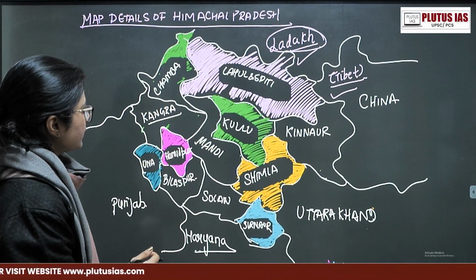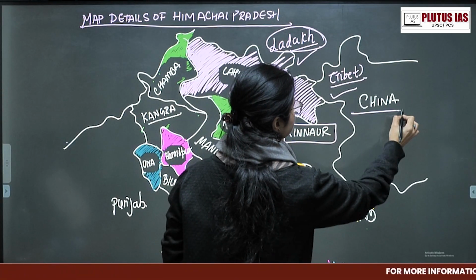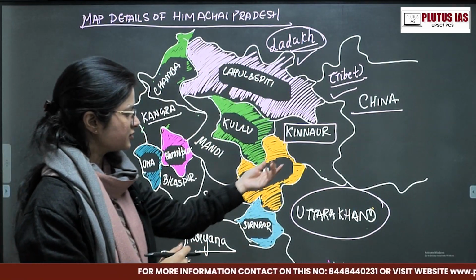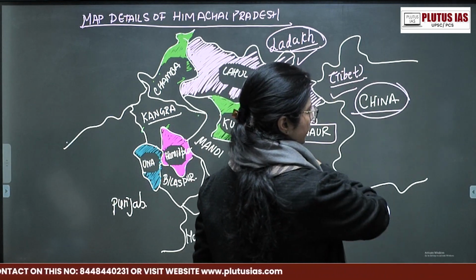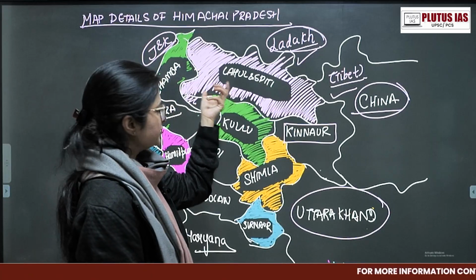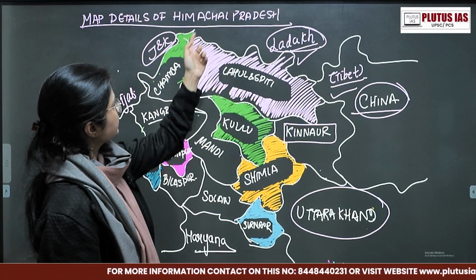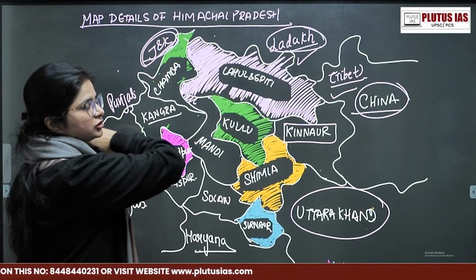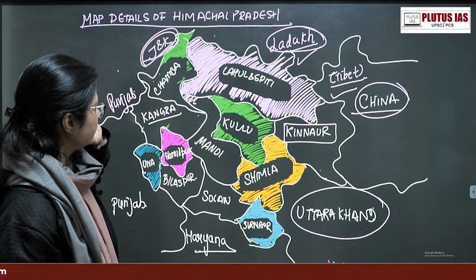Now coming to the next part, we have Kinnaur. If you see Kinnaur, Uttarakhand is one of the states with which it forms the boundary. It is just right below it, and on the right side of it you have China, Tibet. If you see Chamba, it's sharing the boundary with Lahul Spiti in the north, and in the northeast it is also sharing the boundary with Ladakh, and just above it you have Jammu and Kashmir on the west. Note with how many states it is sharing the boundary.